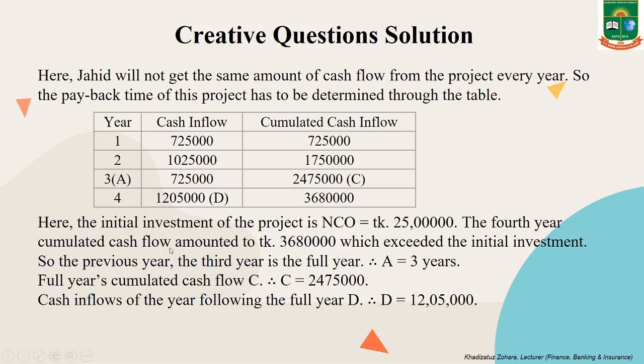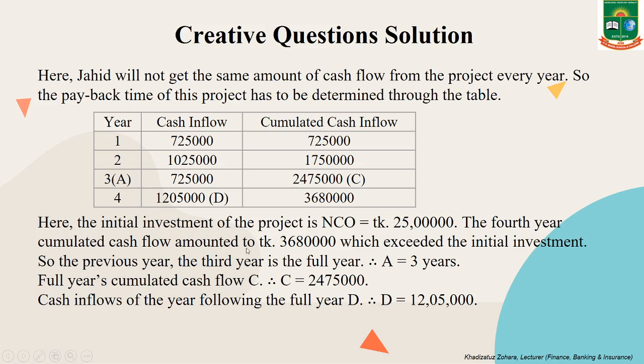The fourth year's cumulated cash inflow is 36 lakh 80,000 taka, which is over 25 lakh taka. That means our full year is this year's previous year. That means year 3.